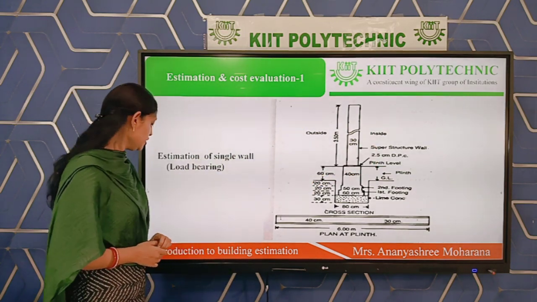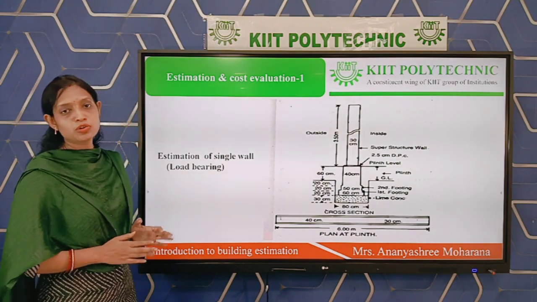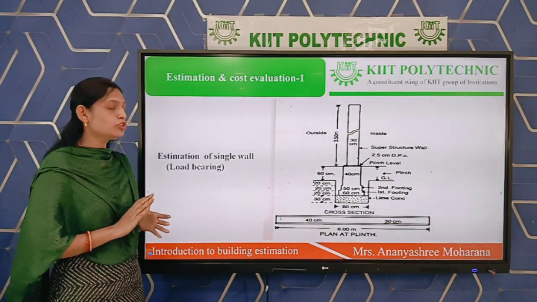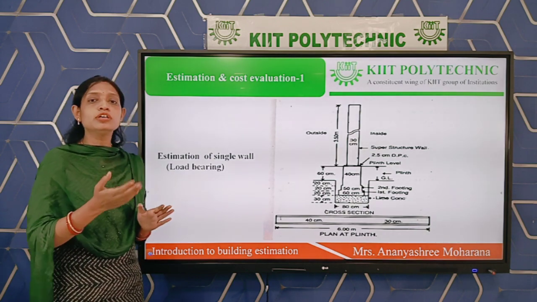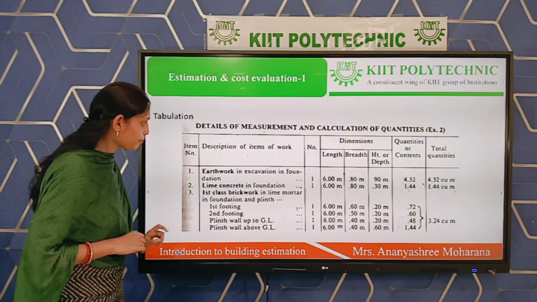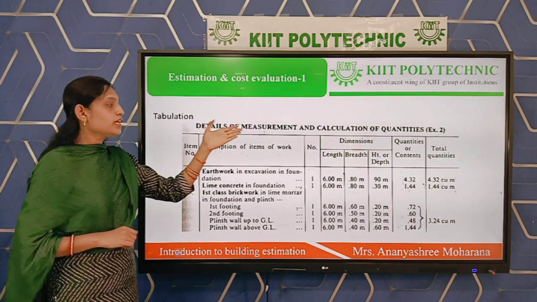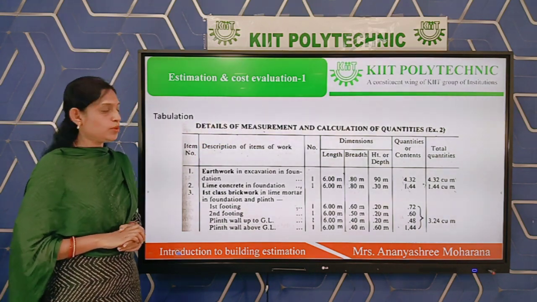Okay, next come to the tabulation part. For the estimation, we have to follow some tabulation for the quantity estimate. After that, we put the quantity part to the cost. So this is the total tabulation we are following for the estimation.